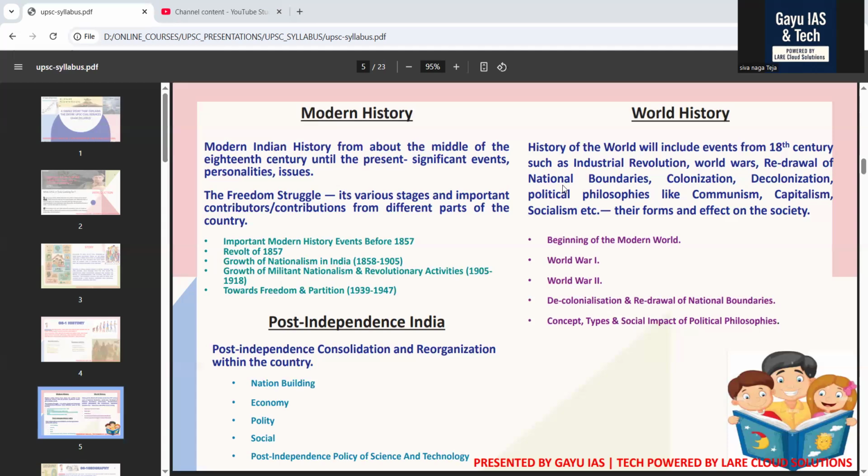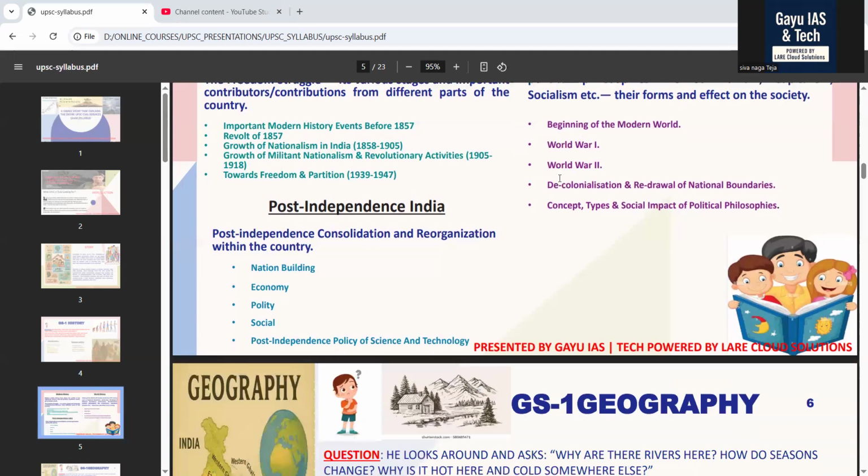To remember these topics, there is a mnemonic: the Mughal Rajas' crazy battles brought British policies, reforms, and freedom struggles from 1857 revolt to Gandhi's Quit India. Once again, I'm going to repeat this mnemonic. Please listen very carefully: the Mughal Rajas' crazy battles brought British policies, reforms, and freedom struggles from 1857 revolt to Gandhi's Quit India. Let's unfold this incredible story together.